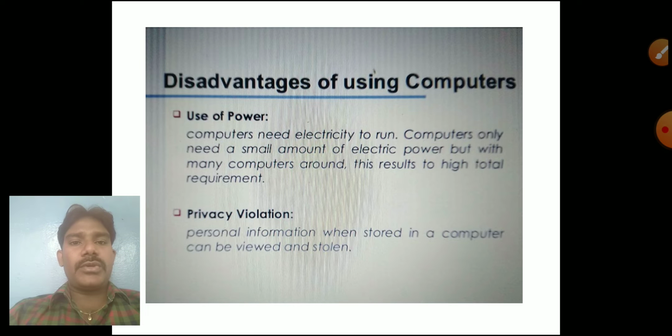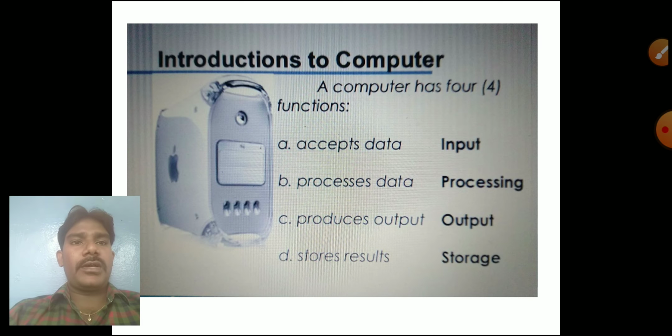Whenever you have to use a computer, don't charge at that time. First you have to charge the mobile phone and then your computer, and after that you have to use it. Don't charge and use your mobile phone and computer together, it will be affected mostly. Privacy violation. Personal information will be stored in a computer, and someone may open your computer or mobile phone and view that, and use it unwantedly. So save your site. These are all the disadvantages of a computer.